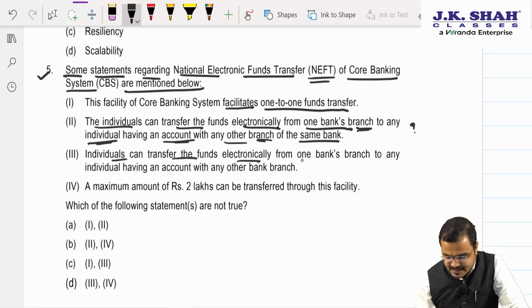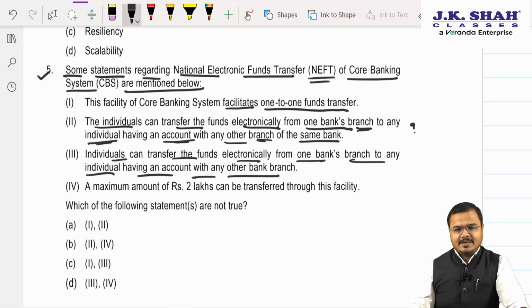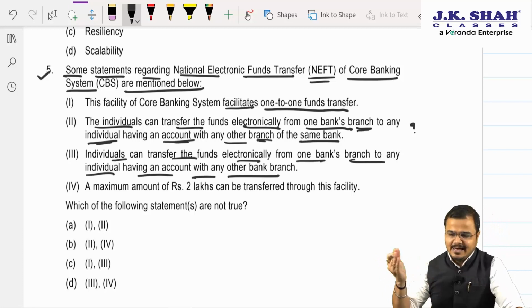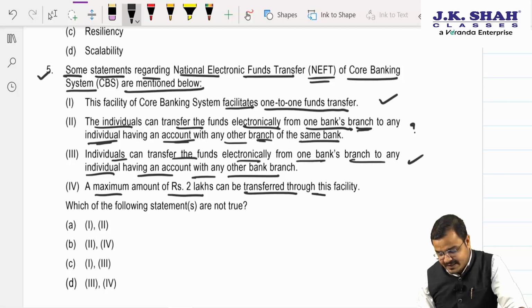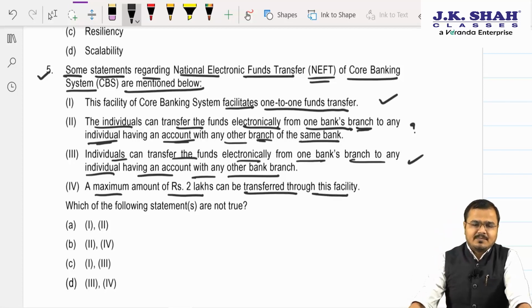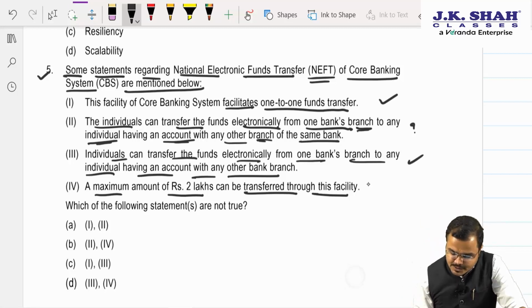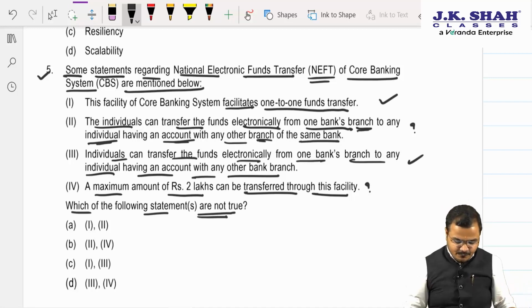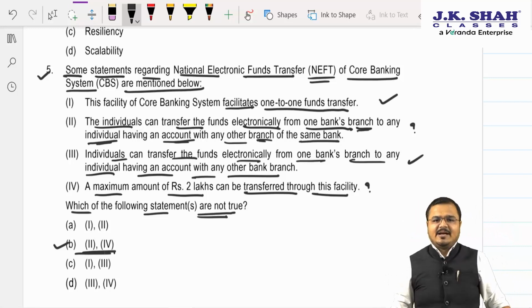Individuals can transfer the funds electronically from one bank's branch to any individual having an account with any other bank branch. Yes sir, this is true. One can transfer the funds to any person having an account in any bank, any branch. Again, this is the correct one. A maximum amount of 2 lakhs can be transferred through this facility. No, up to 10 lakh rupees the funds can be transferred in NEFT. So this one is again a question mark. Which of the following statements are not true? Sir, the second and the fourth one. So the right answer will be B. Am I very clear to all?